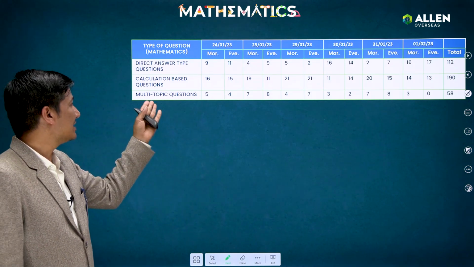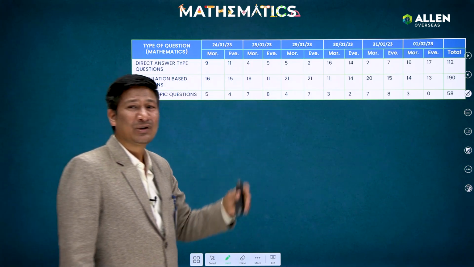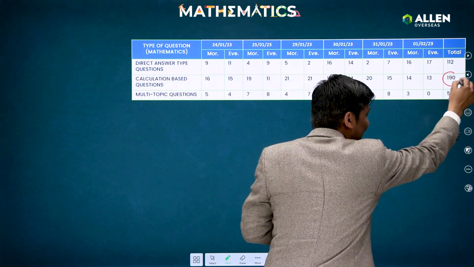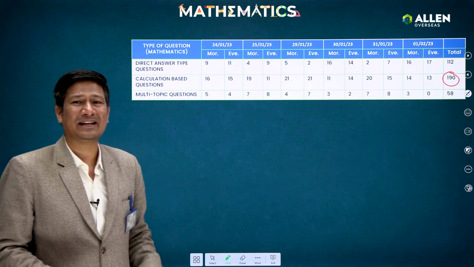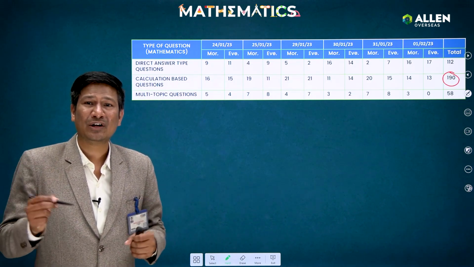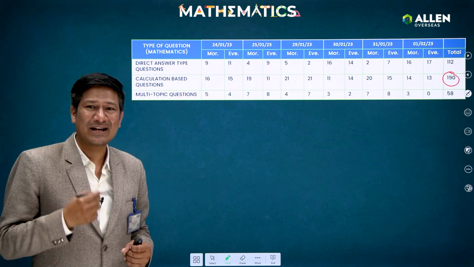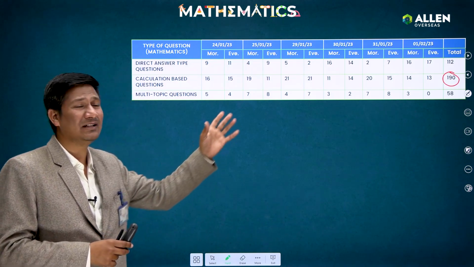After that, calculation-based questions. So guys, can you see total 190 questions. In maths, they are putting a lot of calculation in many questions. So again guys, you have to do a lot of calculations at home also. Then only within the time limit you will be able to solve the questions.